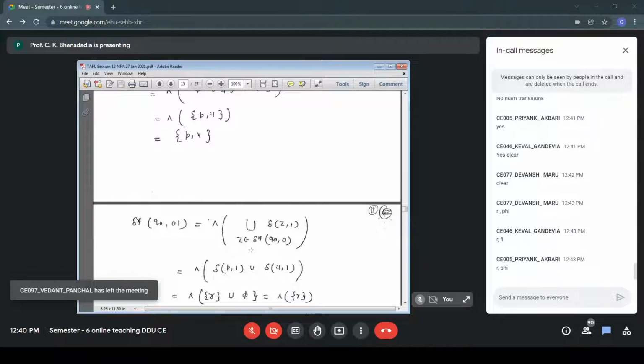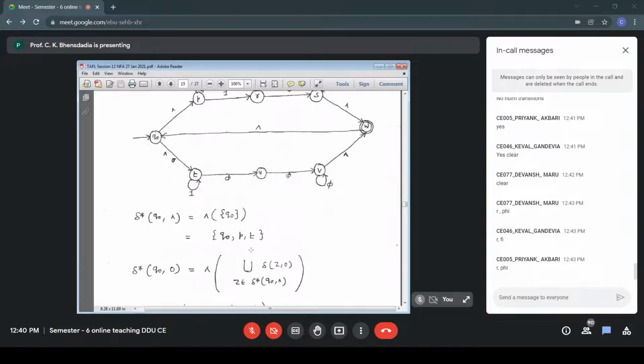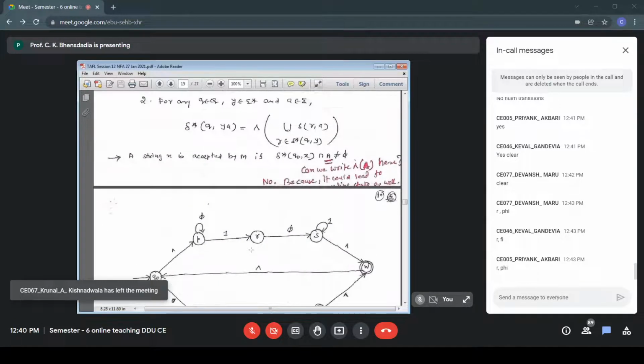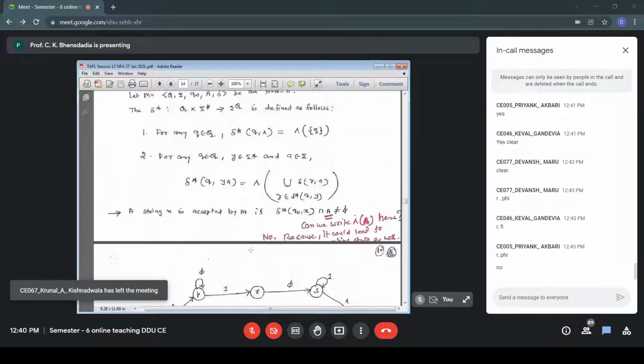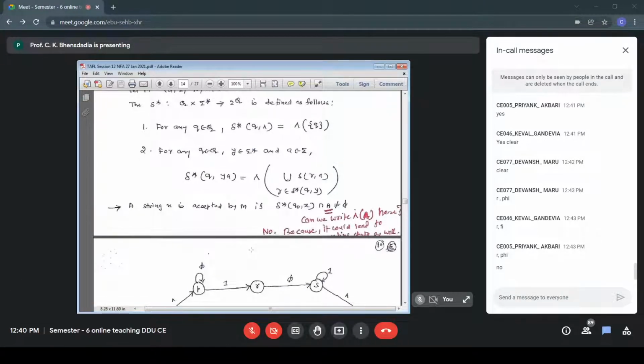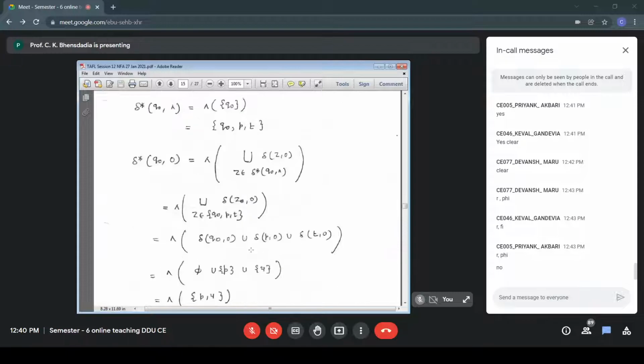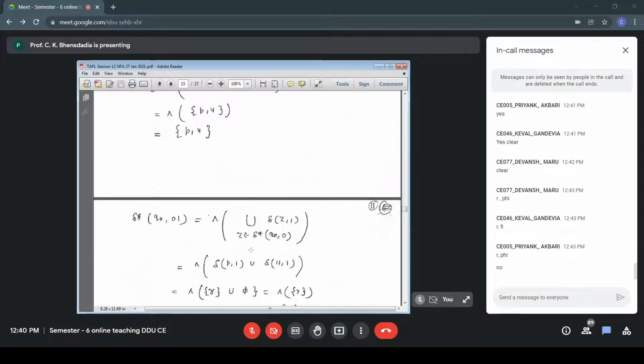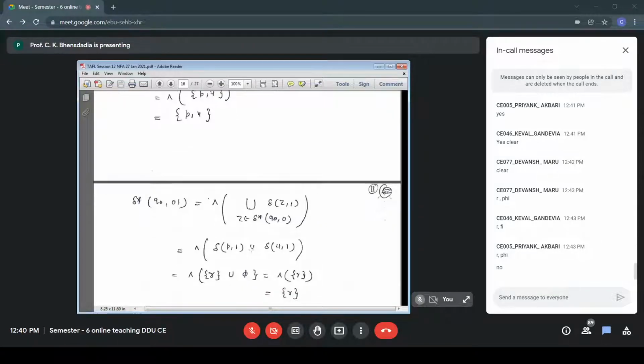Null closure of R, my first answer is R. And then let us go back to R in the diagram. From R, can I visit states using null transition? Answer is no. Is any transition defined? No. So my answer remains only R. Null closure of R, answer is R. So I have computed delta star Q001, answer is R.